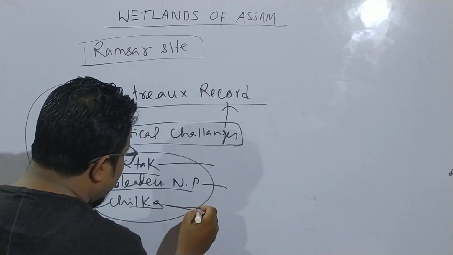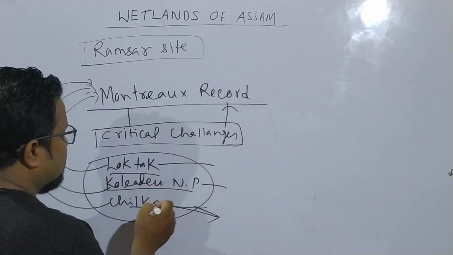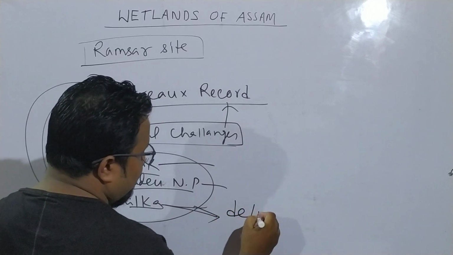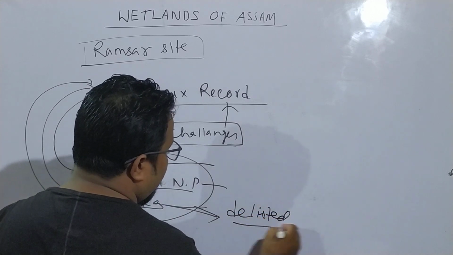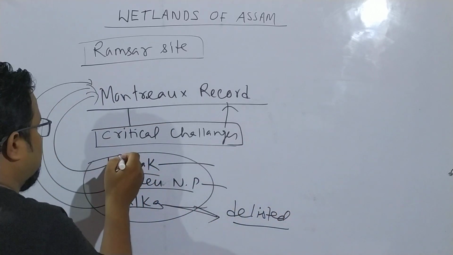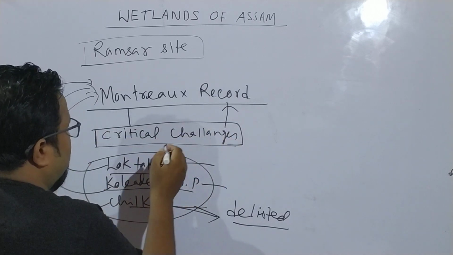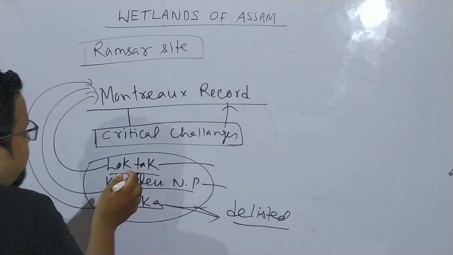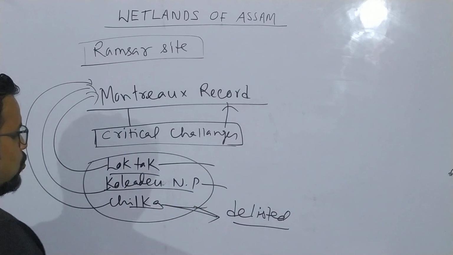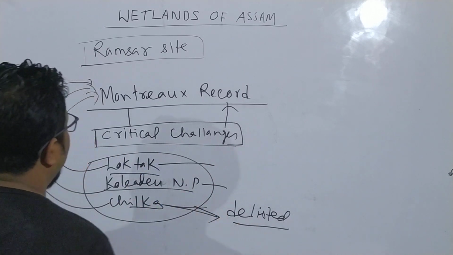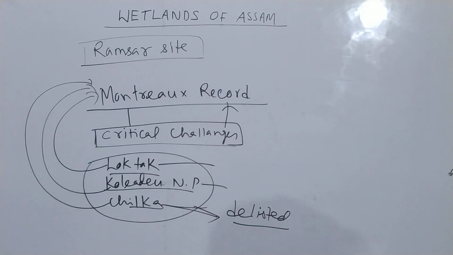But Chilika, which is in Orissa, is delisted, because earlier it was facing critical challenges, and now it might have been saved from that critical challenge. That's why Chilika is delisted. Okay, so this is the Montreux Record.